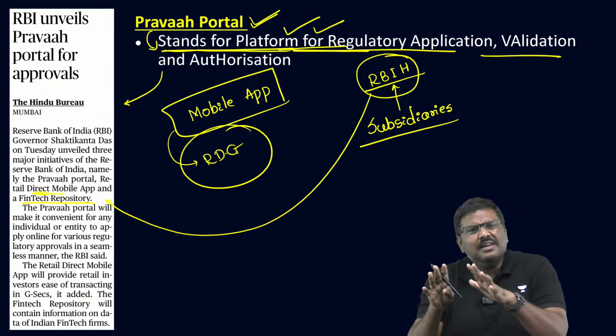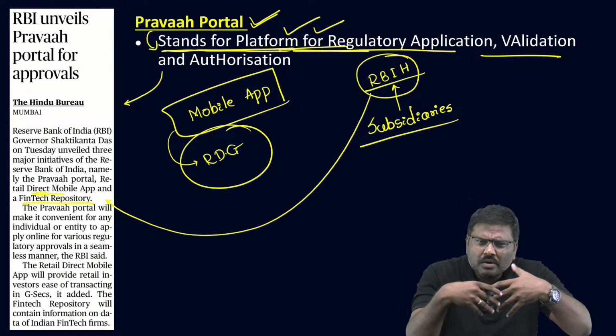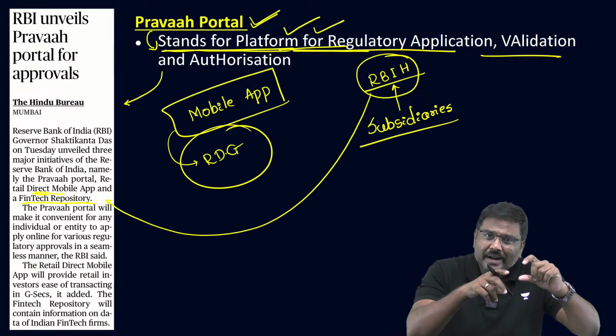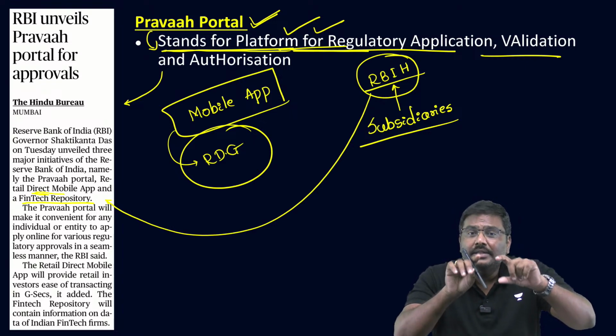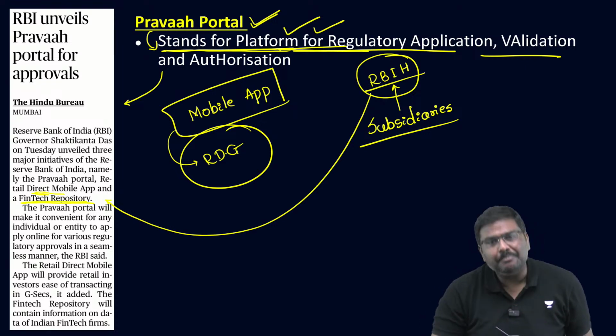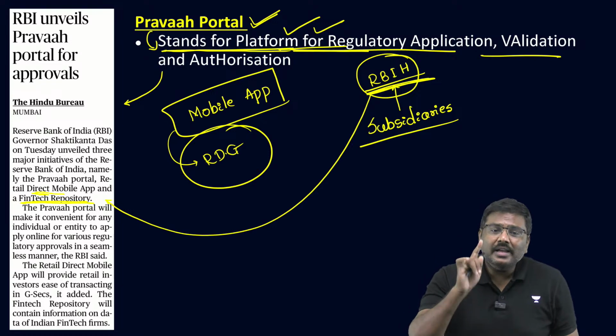A fintech is a financial institution, for example an NBFC, which will provide a lot of financial services to you. So whether these are regulated or not, registered or not, this data collection will be done in this fintech repository. And this is being maintained by RBIH.